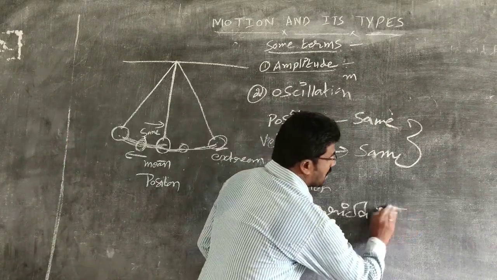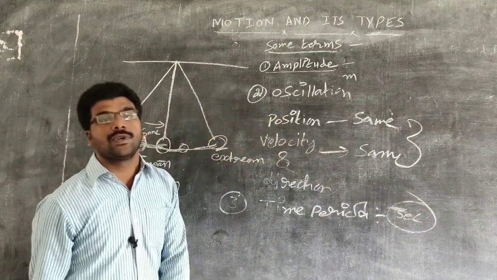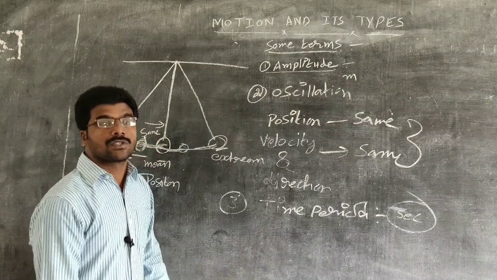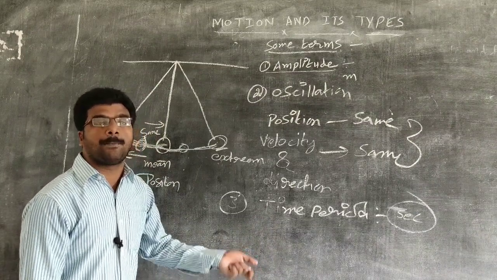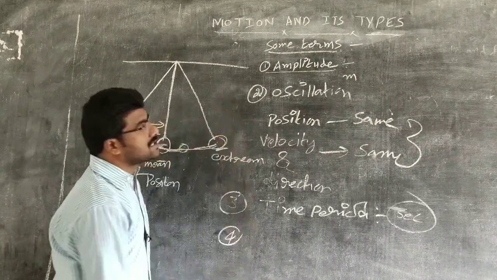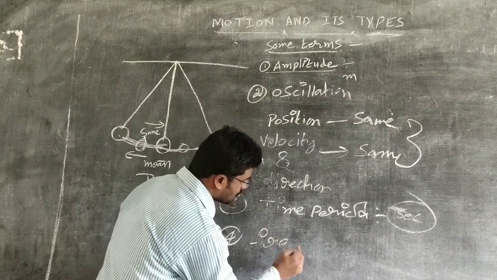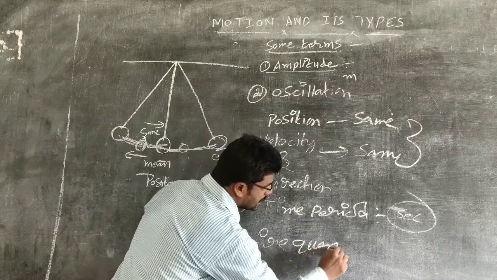The unit for time period is seconds. So, what is time period? The time taken to complete one oscillation. Last parameter, that is the last term related to a simple pendulum, frequency. What is frequency?